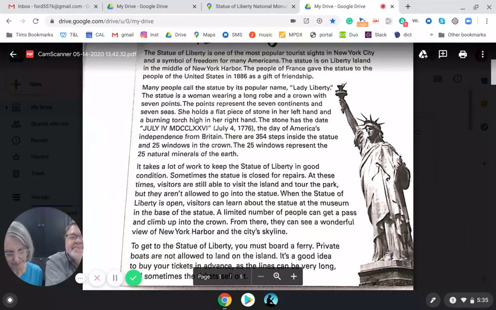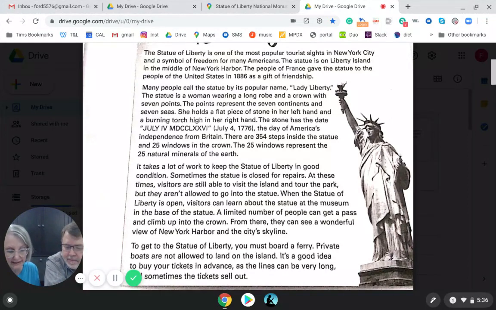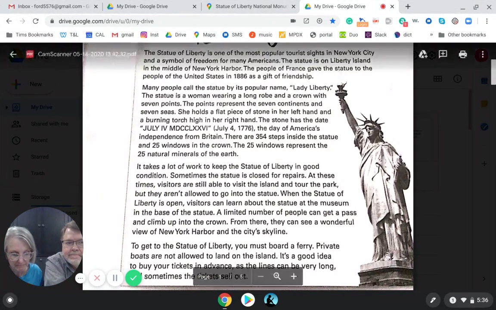All right, so it says that the Statue of Liberty holds a flat piece of stone in her left hand and a burning torch in her right hand. The stone has the date, now it's all in Roman numerals, but it's July 4th, 1776, the day of America's independence from Britain.